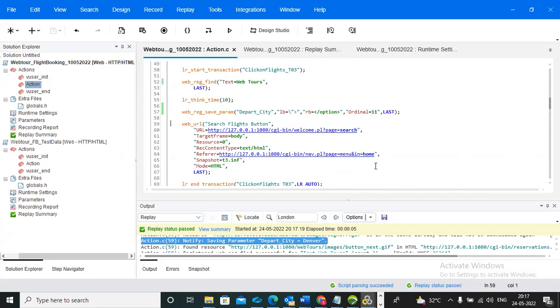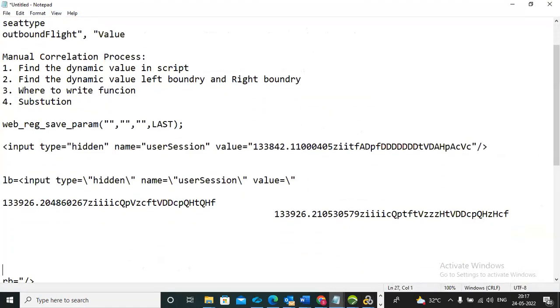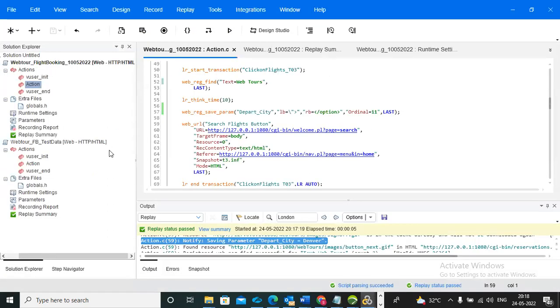For example, I go to the notepad. So we have two more arguments: save length and save offset. What are save length and save offset?